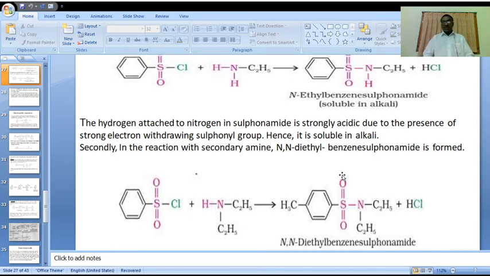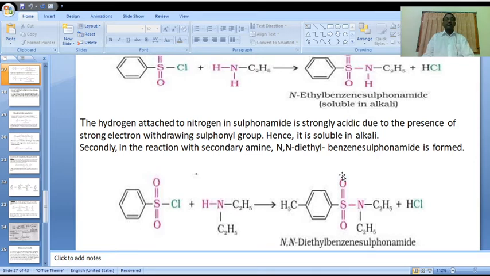That particular aqueous layer, on reaction with dilute HCl and concentrated HCl, and adding some amount of sodium hydroxide base, alkali base, from this N-alkyl benzene sulfonamide we will get the primary amine, pure primary amine, and benzene sulfonic acid. Benzene sulfonic acid compound. Is it clear?